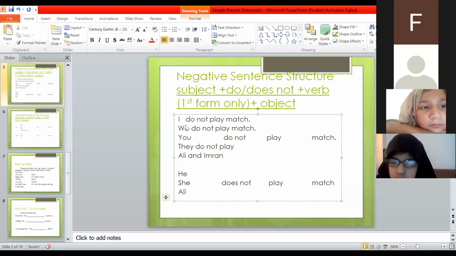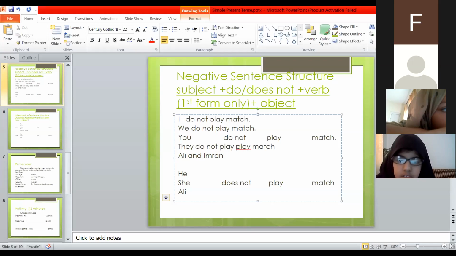Like you can see, I is followed by do not, we is followed by do not, you is followed by do not, they is followed by do not, and Ali and Imran again would be they do not. Let me complete it first. Play match. Full stop at the end. Ali and Imran, they are two names, so we shall take them as plural. Do not play match.